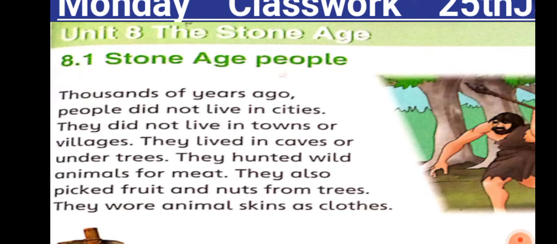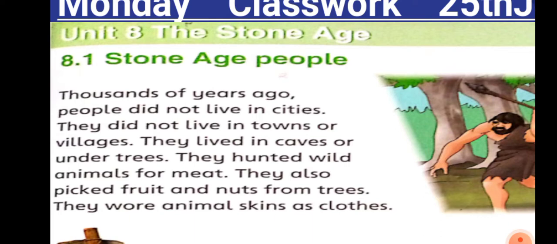So in those times there were no facilities and there were no things like those which we are using today. Even the people didn't have homes, they didn't have proper food, they didn't even know how to cook the food. So they were living in the caves or sometimes under the trees in the open, and they were eating the meat of animals, and they were also using fresh fruits and nuts from the trees as their food.